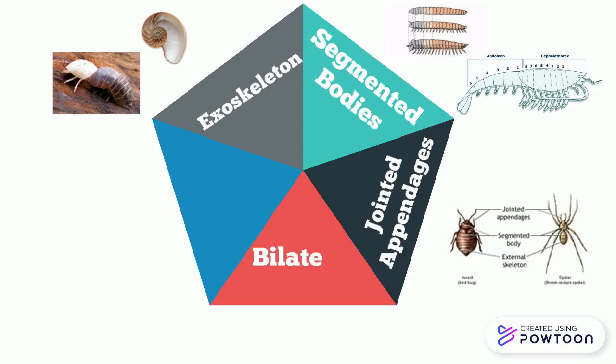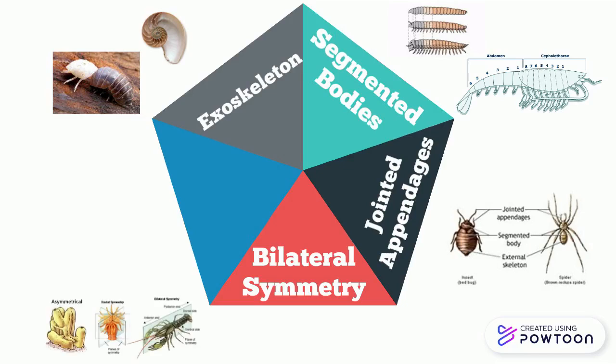For bilateral symmetry, an arthropod's body can be divided vertically into 2 mirror images. This is called bilateral symmetry. And arthropods share their symmetry with many other animals such as fish, mice, and even humans.